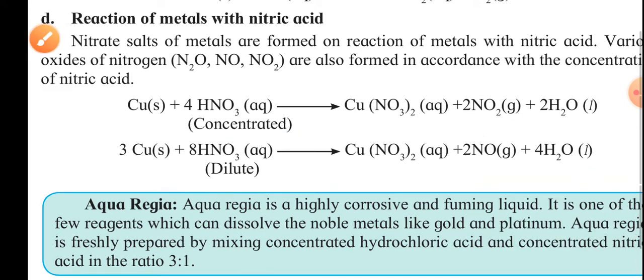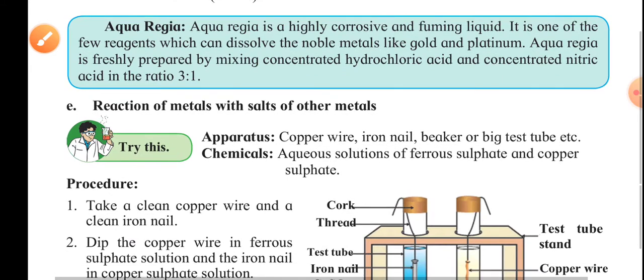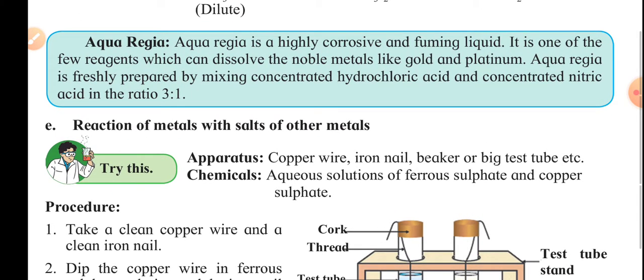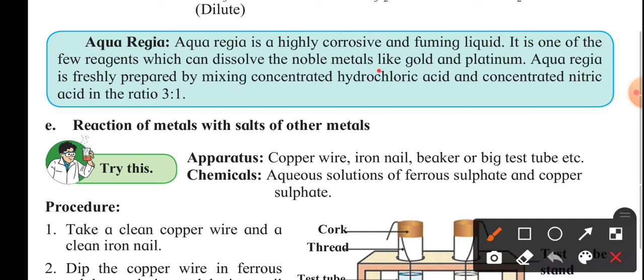The next is aqua regia. Aqua regia is a highly corrosive and fuming liquid. It is one of the few reagents which can dissolve noble metals like gold and platinum.